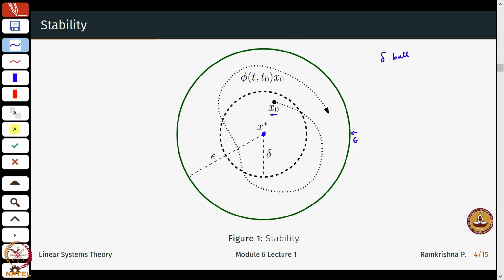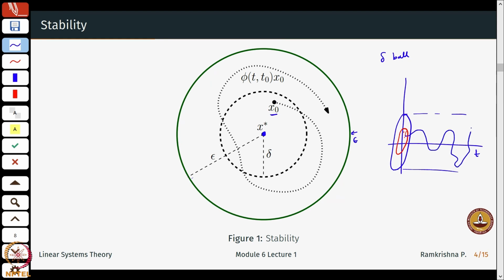If I just move this picture 90 degrees, it will look something like this. I will try to draw it as neatly as possible. Somewhere I will use this red color for the delta ball, and I will come back to blue. So, I start at some initial condition here, and as time goes by the solution is just within this cylinder.